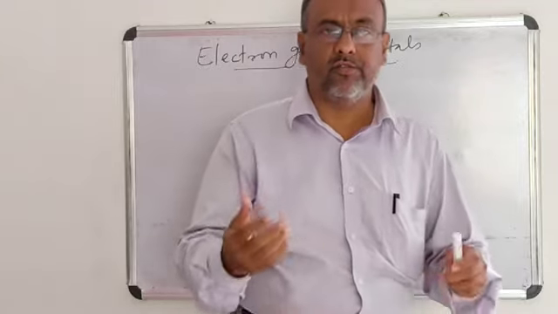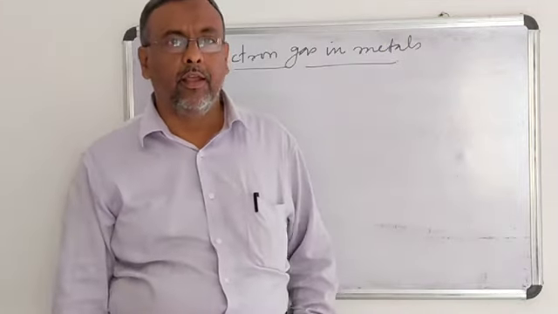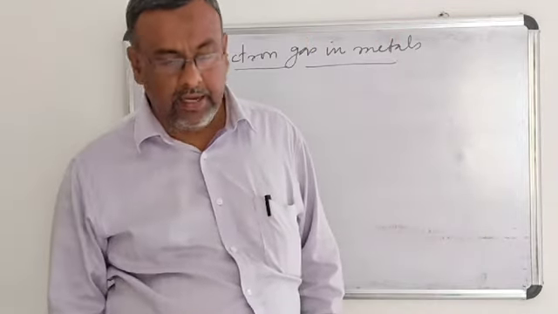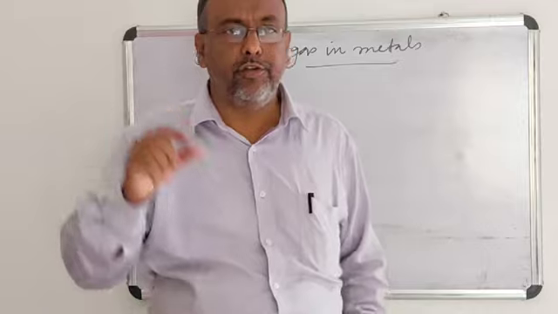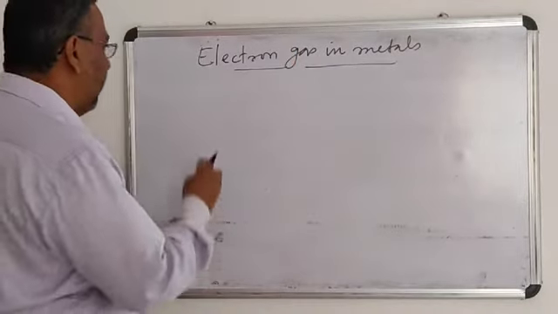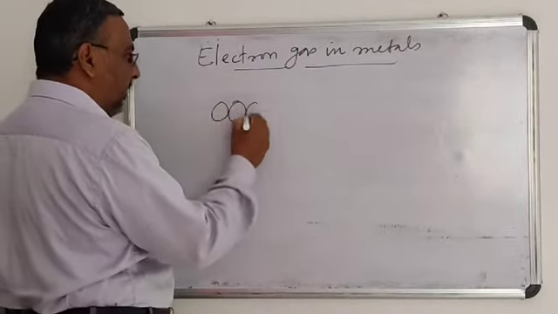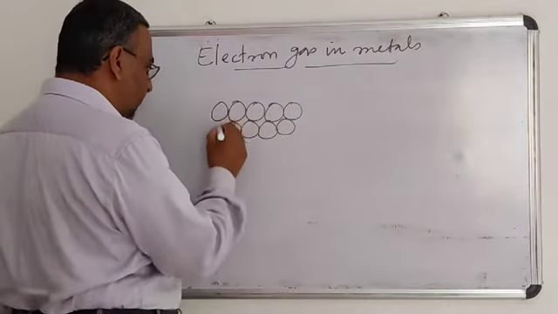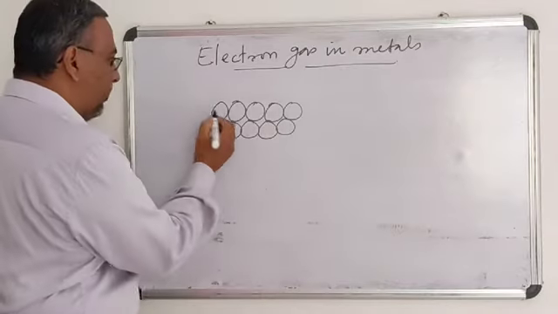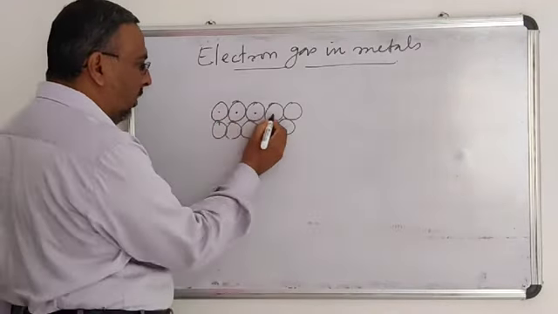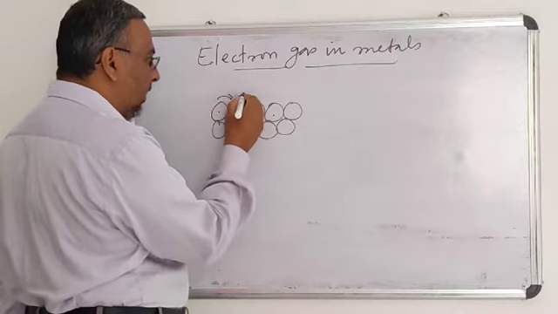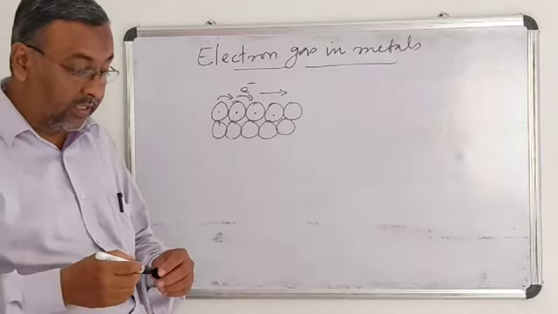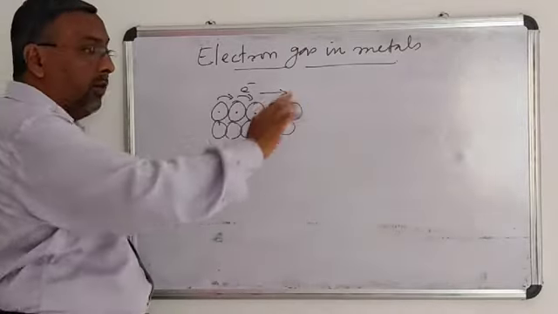Usually we know that metals are good conductors of electricity. When you look at each and every metal crystal, every metal has fixed positive nuclei. The metal atoms in the metal lattice, or metal crystal, are arranged like this. It has fixed nuclei. The nuclei are not moving. Only the electron is moving from one metal atom to another. Therefore, the electrons do not remain stationary.